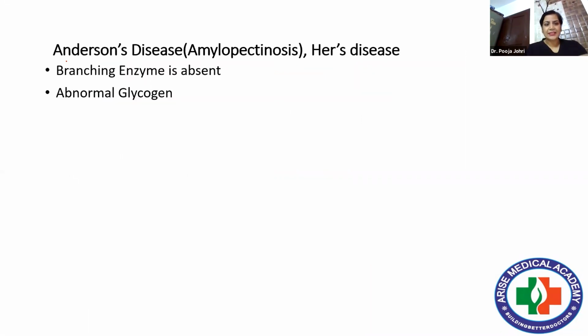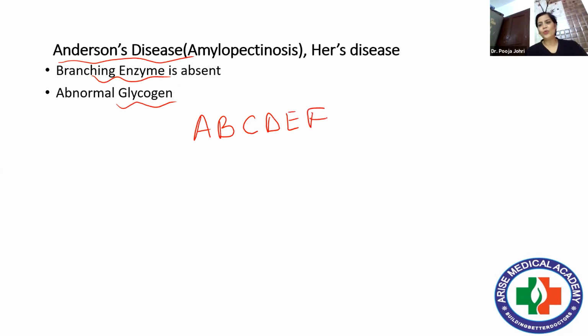Then Anderson's disease. In Anderson's disease, the branching enzyme is absent or abnormal glycogen is there. Again, for this I have made one more mnemonic, A, B, C, just to make it clear to you. A, B, C, D, E, F, all of you know A, B, C, D, so I don't think you will have any problem in recognizing or recalling these. Now see what happens here: A stands for Anderson's disease,